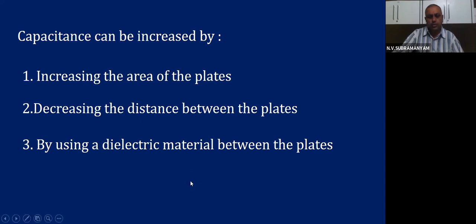So we need not increase the area, we need not decrease the distance. First method, second method, you can leave off. Go directly for the third method. What is the third method? By using dielectric material. Nowadays in all industrial uses, they use a dielectric material for the capacitor, because by using a dielectric material, we can increase the capacitance.